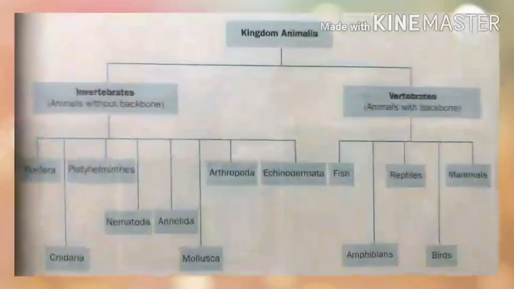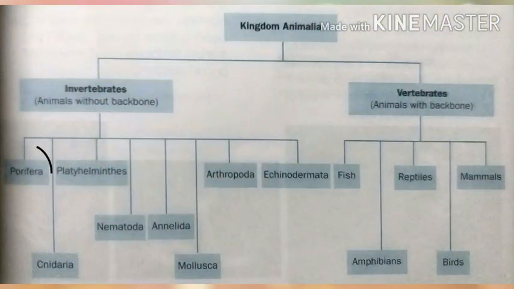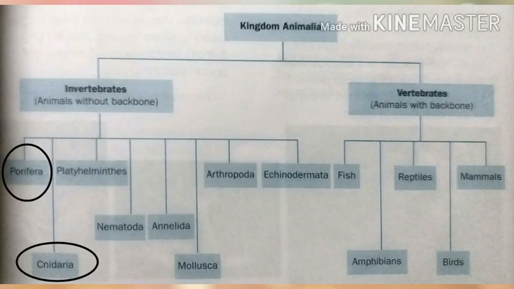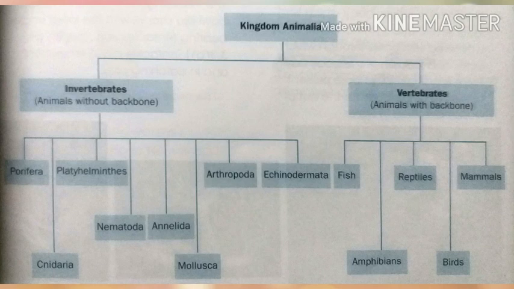In yesterday's class, you have learned the first two groups of invertebrates. Name them: Porifera and Cnidaria. You have mainly learned the characters and examples of these groups. Next, let's discuss the next group of invertebrates, that is Platyhelminthes.